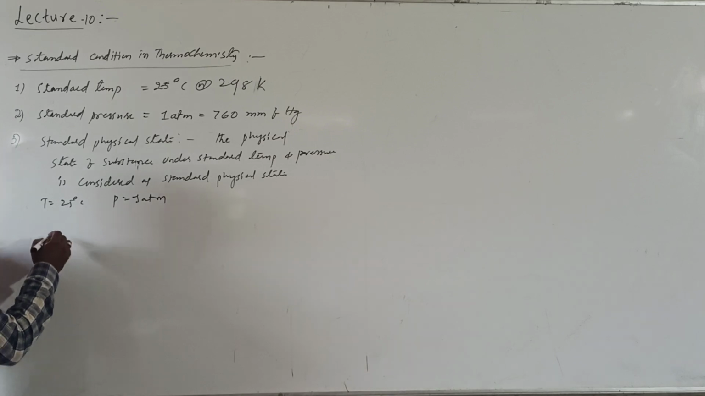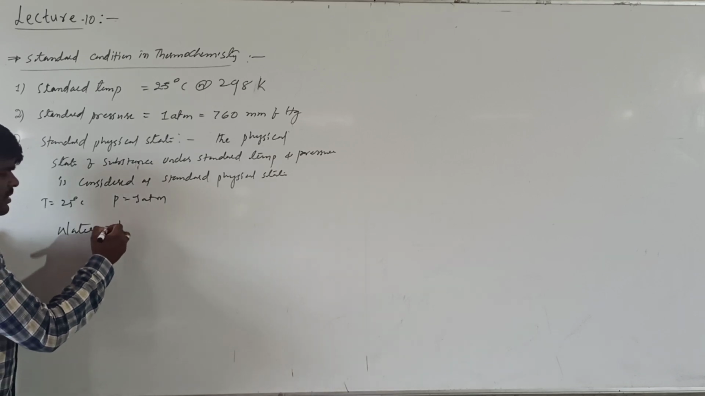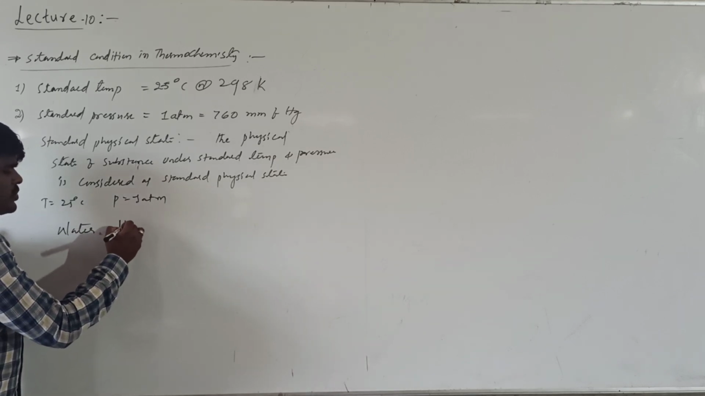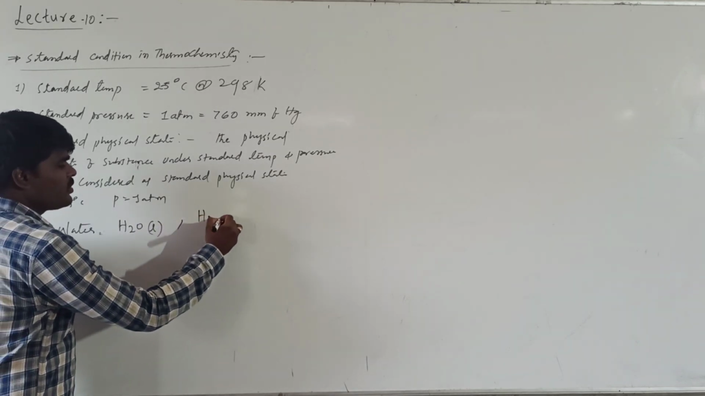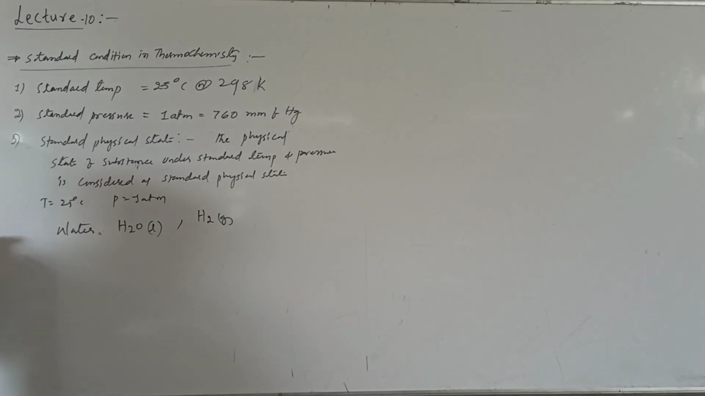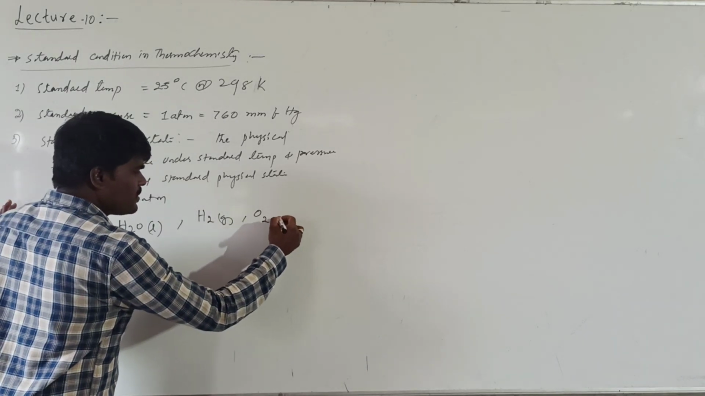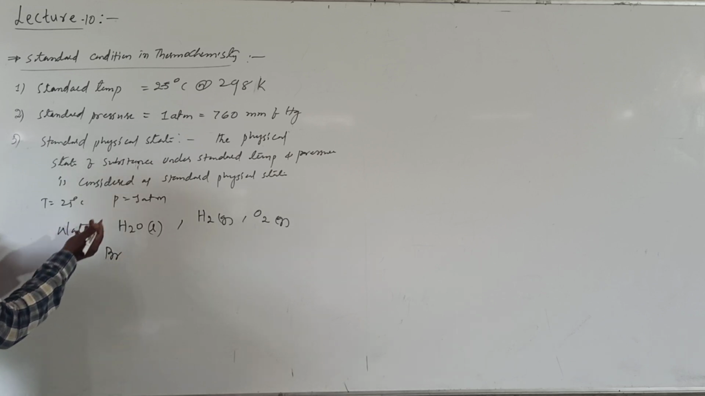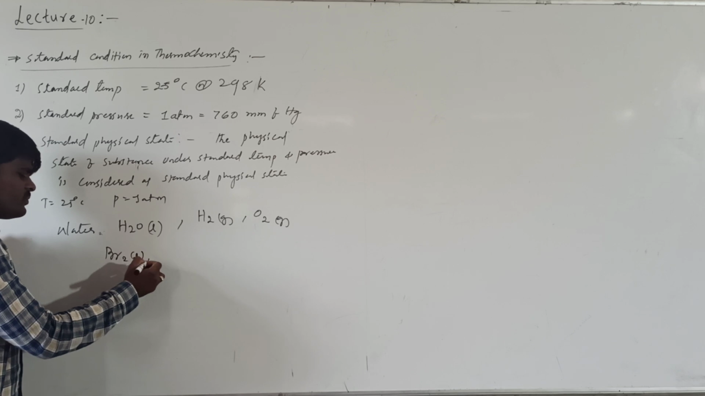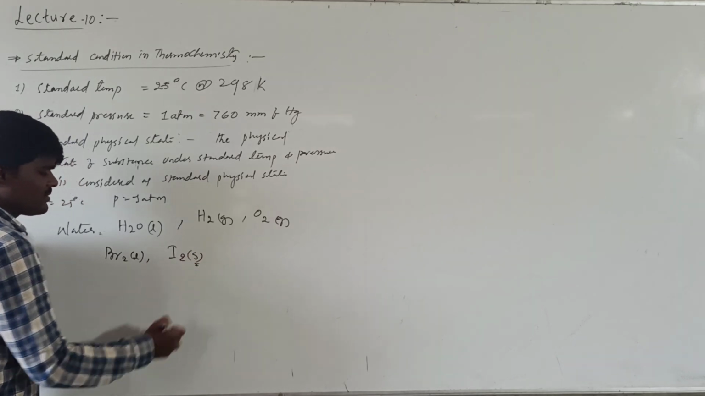For example, if you are talking about water at 25 degrees Celsius and 1 atm pressure, water will be in the liquid state. For H2O, the liquid state is considered as the standard state. For hydrogen, what will be the standard physical state? Gaseous state. For oxygen at 25 degrees Celsius and 1 atm pressure, oxygen will be in the gaseous state. What will be the standard physical state of bromine? At standard temperature and pressure, bromine will be liquid. Iodine at standard conditions will be solid.